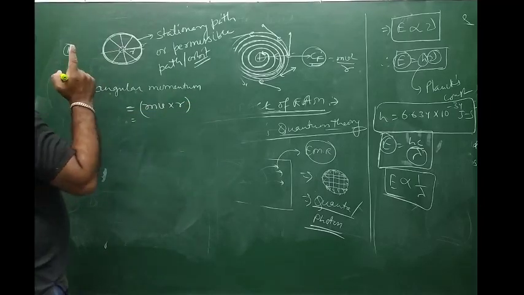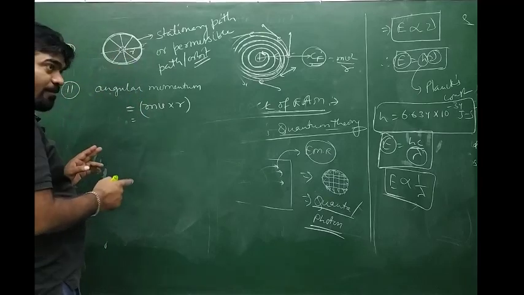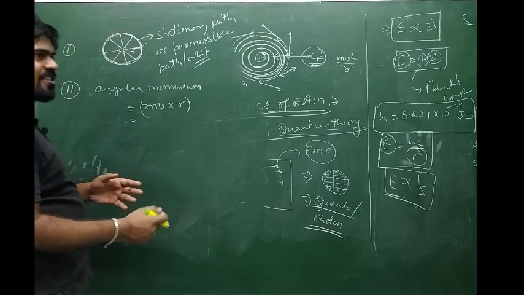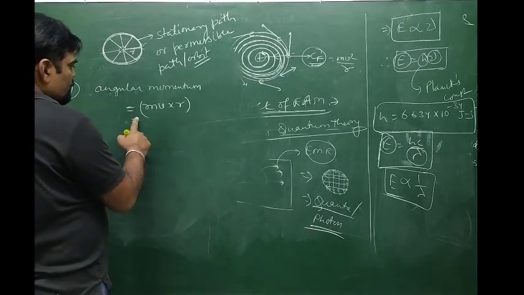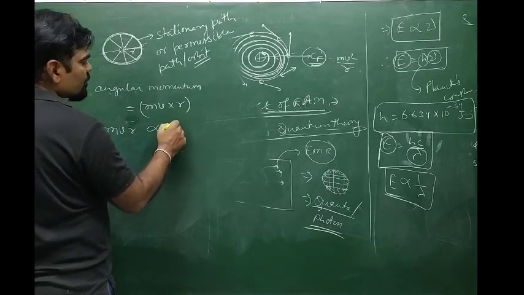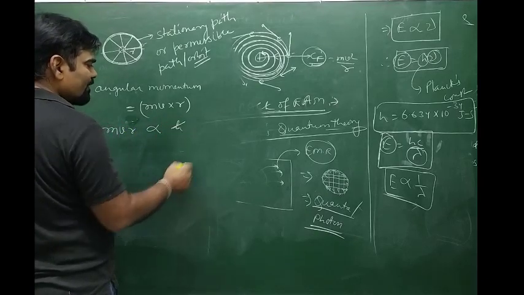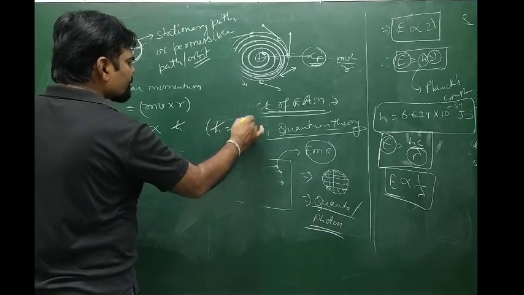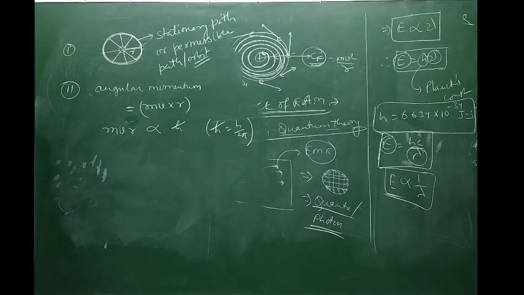Then it states that the angular momentum of this permissible path is proportional to a constant, h cross, where the value of h cross is equal to h by 2 pi.